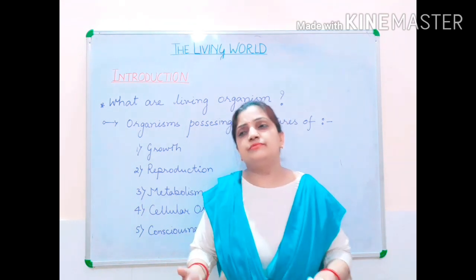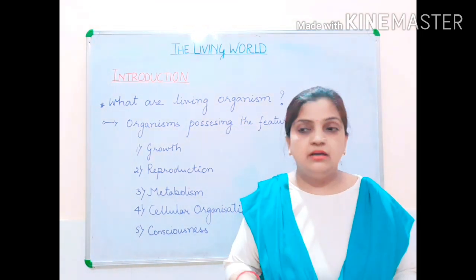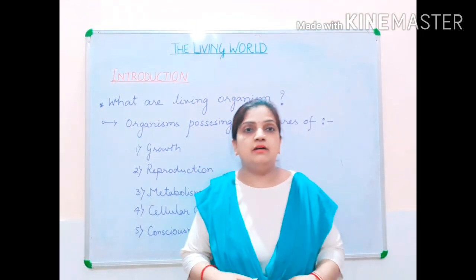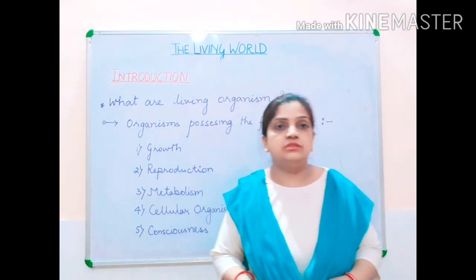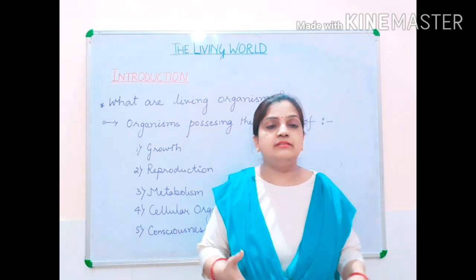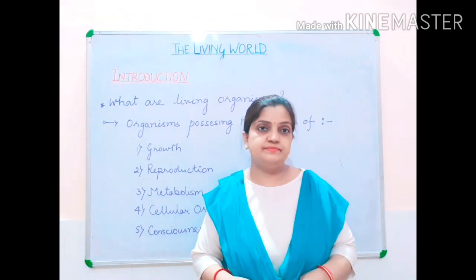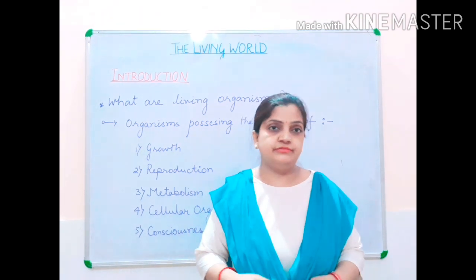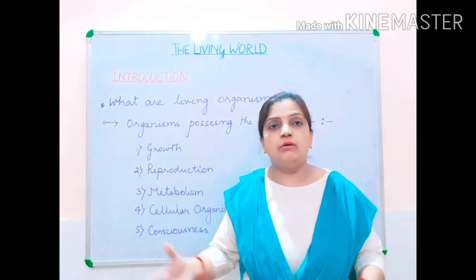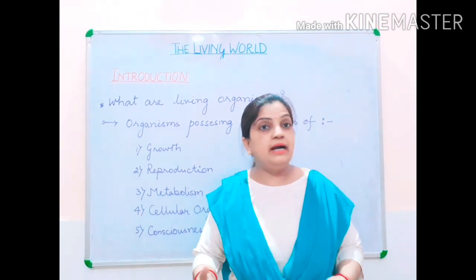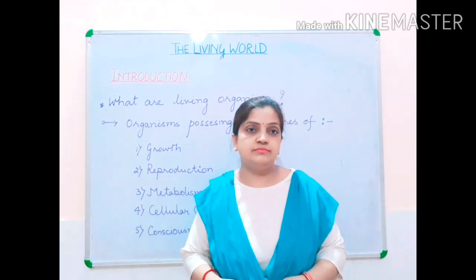Suppose examples are kept in front of us: I am holding this pen, pencil, rubber, fan, this blackboard. These are all what? They are all kept under the category of non-living things. But when I keep myself, I am a living organism. When I keep a dog, plant, microbes, we keep them under the category of living organisms.